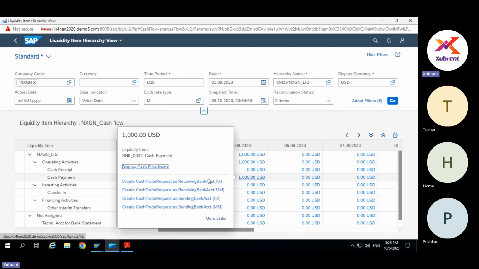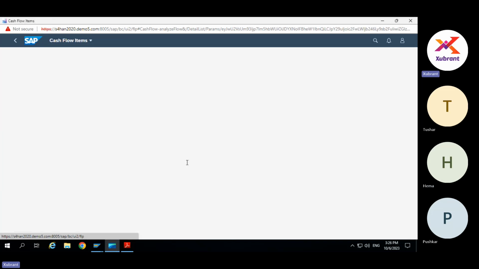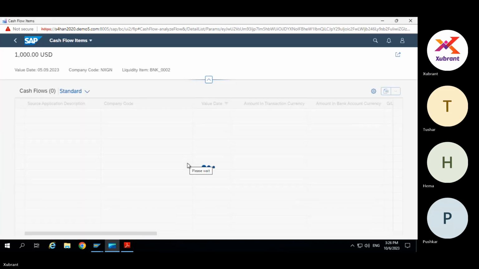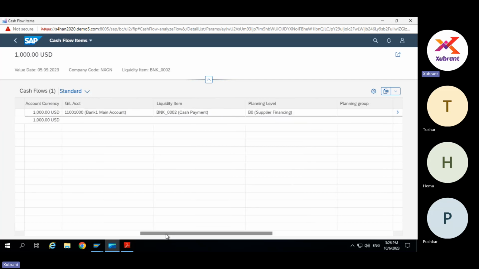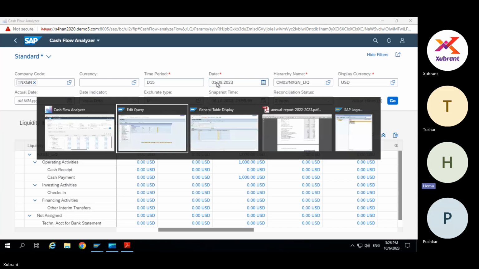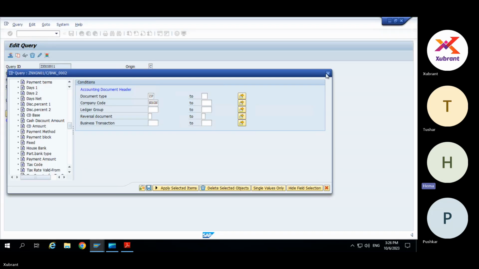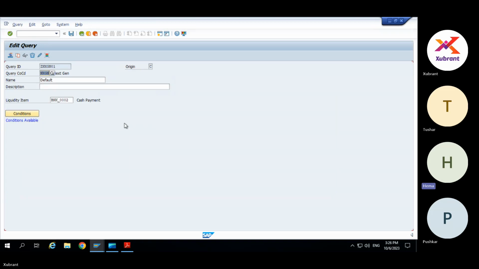Yeah, we do have. So here, for example, this is 1,000. If you say items, it will drill down to the item level. So here you can see this is a memo record, by the way. So we created one memo record. I think we entered manually in the memo record. You can enter the liquidity item manually also.